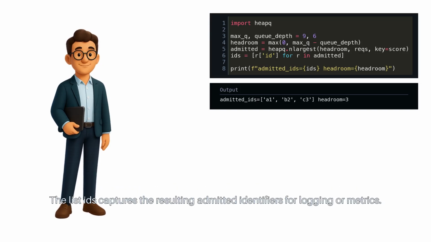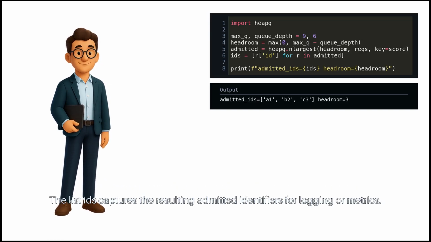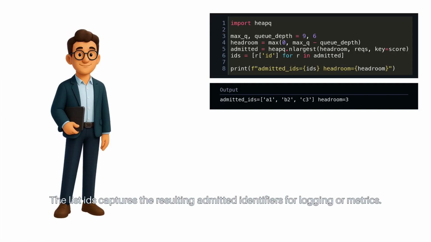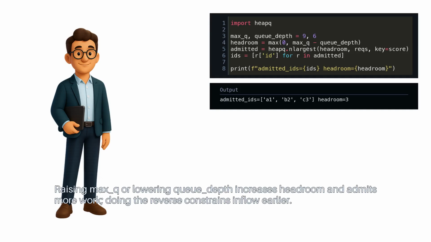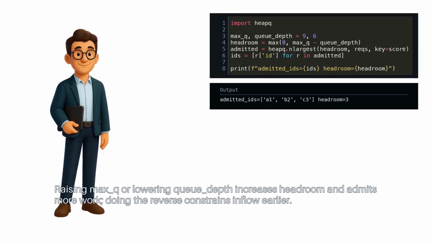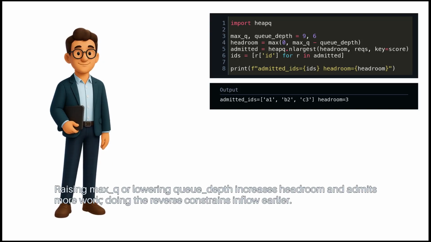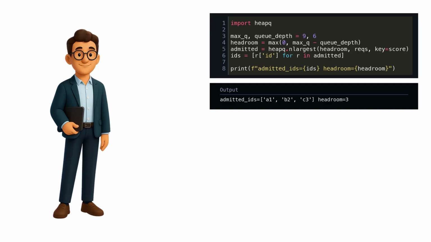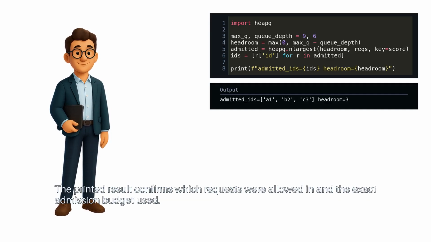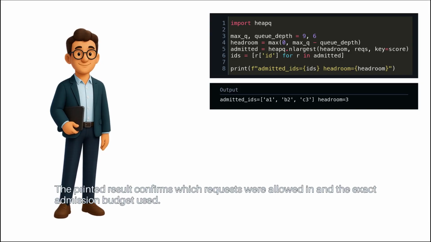The list ids captures the resulting admitted identifiers for logging or metrics. Raising max queue or lowering queue depth increases headroom and admits more work. Doing the reverse constrains inflow earlier. The printed result confirms which requests were allowed in and the exact admission budget used.